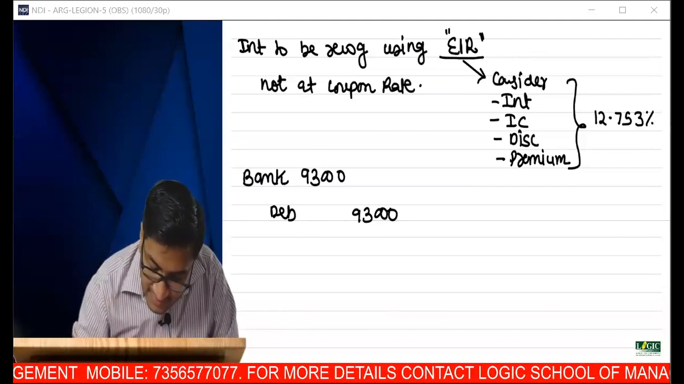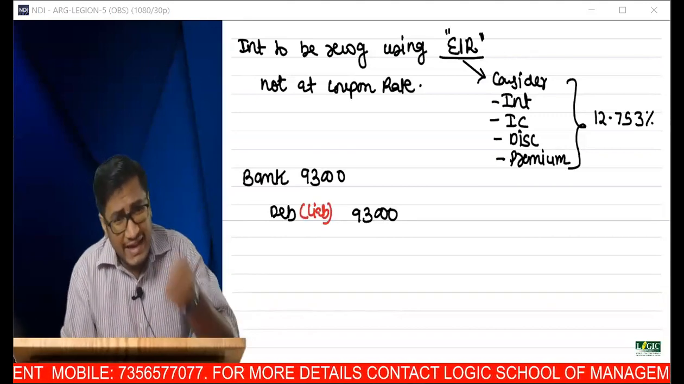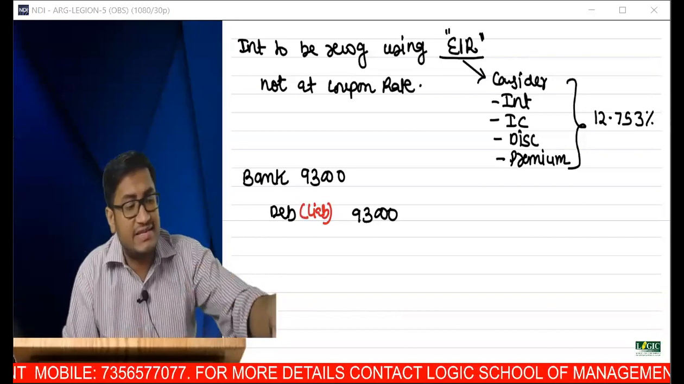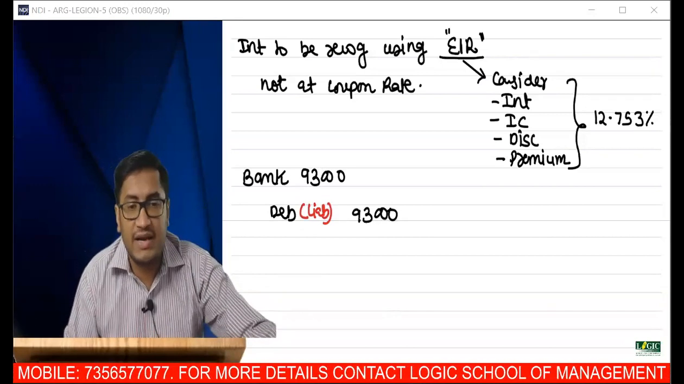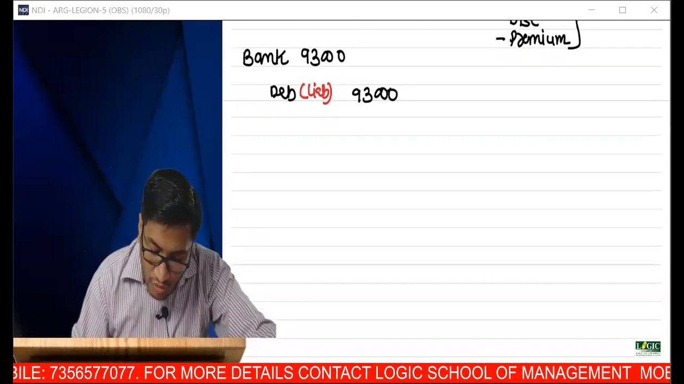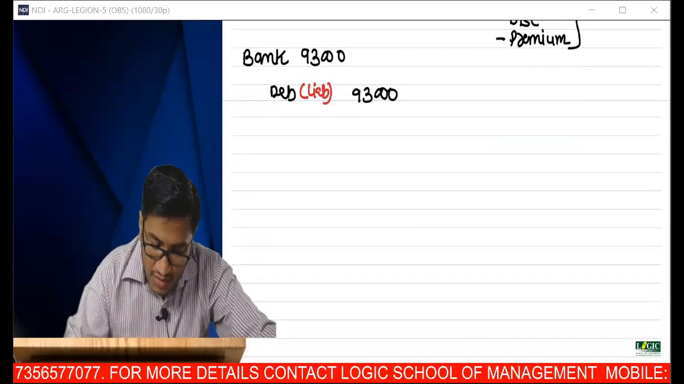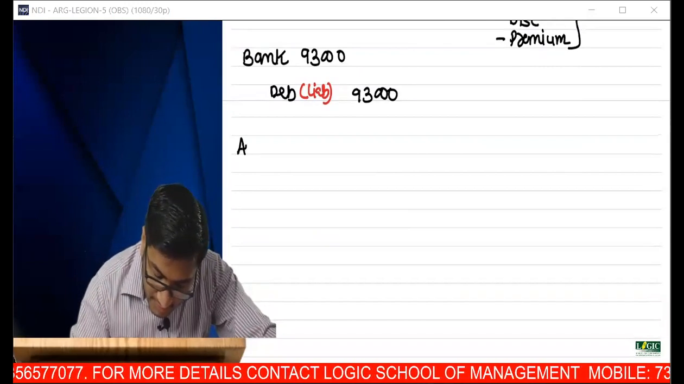And this debenture is a liability because it's an obligation to pay. It is an obligation to pay interest as well as an obligation to pay redemption. It is 100% liability. And what you have to do? Now you have to amortize. So we have to do an amortization table or repayment table.